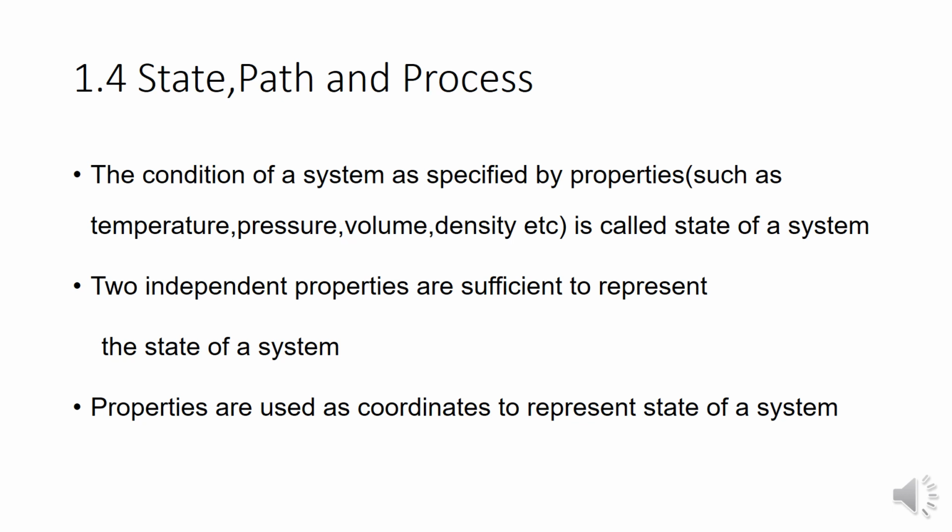If you consider the pressure and the volume, and we draw the PV diagram, that is the pressure and volume diagram, pressure P1 and volume V1 changes its state to P2 and V2. So changing the points from P1 to P2, and V1 to V2, is called going from one state to another state. This is called the state.